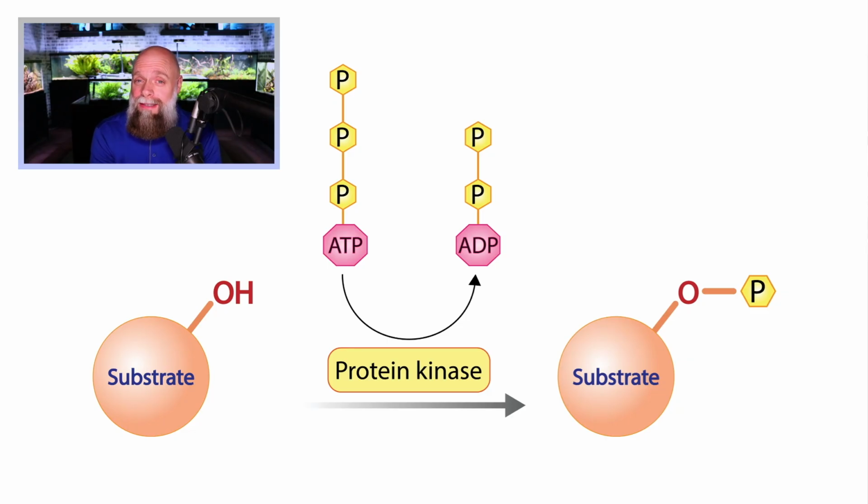All right, now there are a couple of really important enzymes that I want to discuss in signal transduction. One is the protein kinase. We've already sort of discussed this when we talked about the RTK, the receptor tyrosine kinase. But what does a kinase do? It adds a phosphate group, usually from ATP, to some substrate. When that happens, it's going to change the behavior of that substrate.